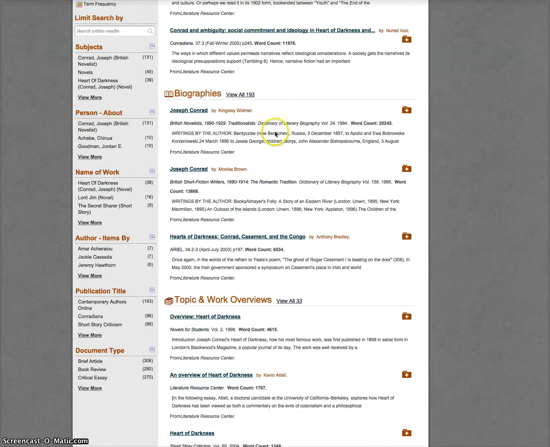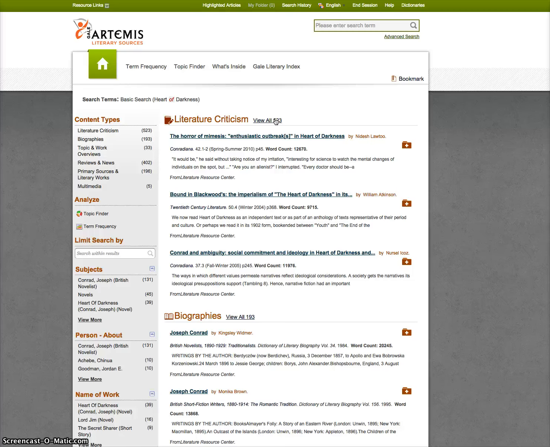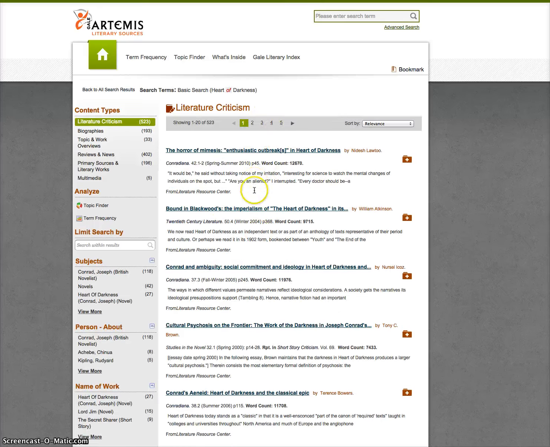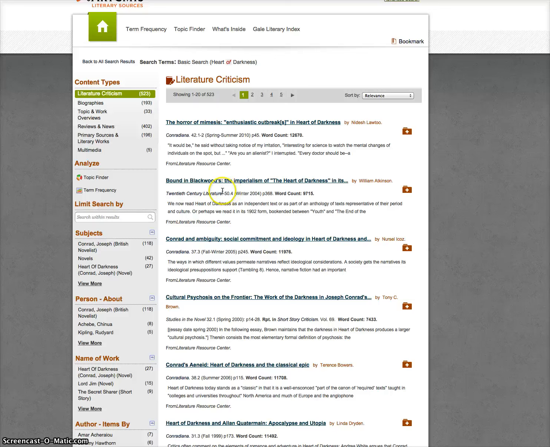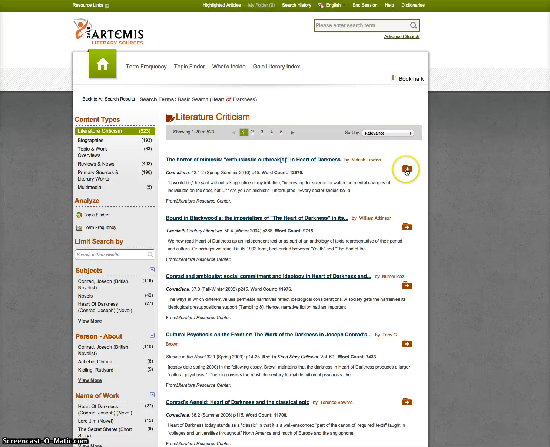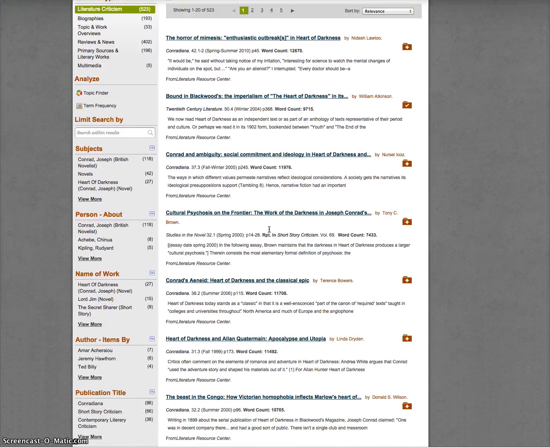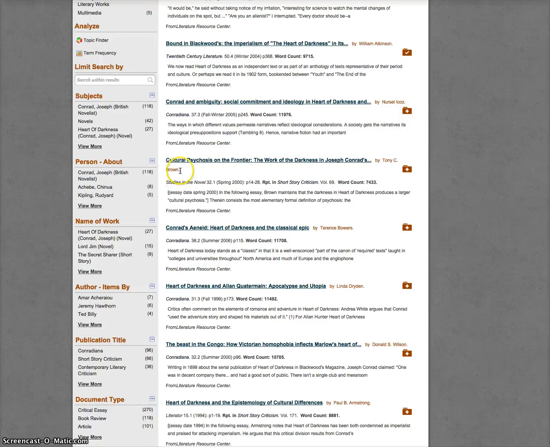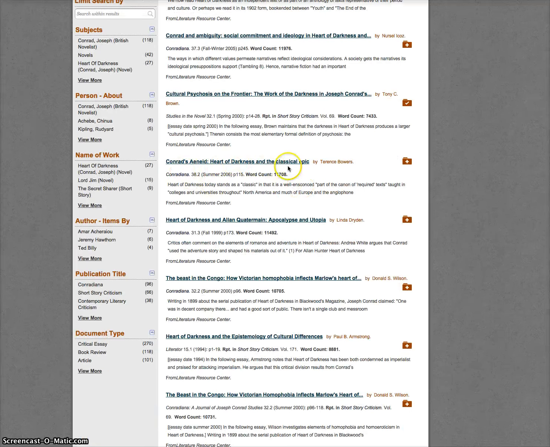So when you go back, let's click all 523, and the thing that's nice is, let's say I'm doing a post-colonial paper, so I can read the titles and I can see Bound in Blackwoods, The Imperialism of Heart of Darkness. That might sound really good. So I can click this little save button, and it puts it in a folder for me up here, right? And let's just click it so that we can see what happens. So see, it comes up here into my folder, and I can just look at it later, right? Maybe I'm doing a psychological paper, Cultural Psychosis on the Frontier, and I'm going to save it. Boom. Conrad's Aeneid, Heart of Darkness, and the Classical Epic.